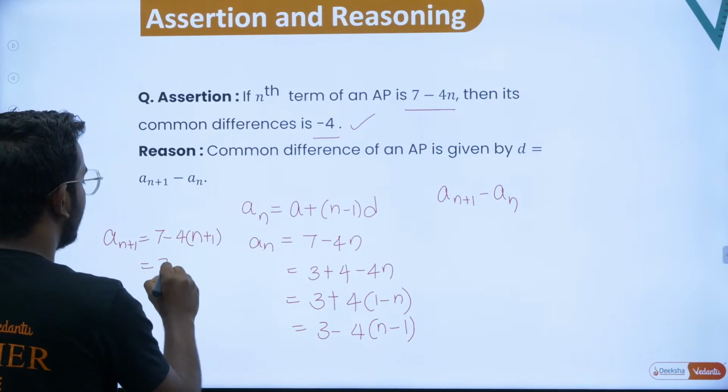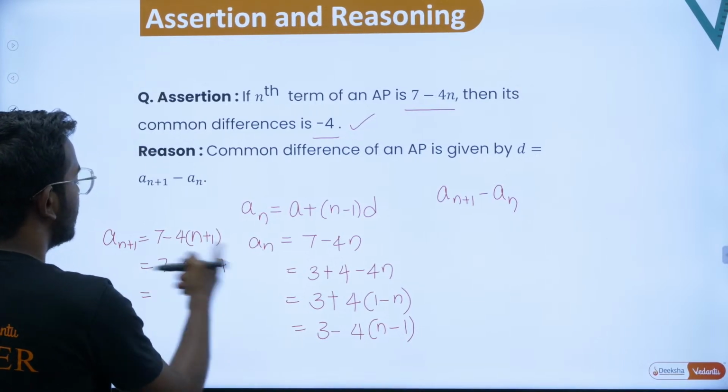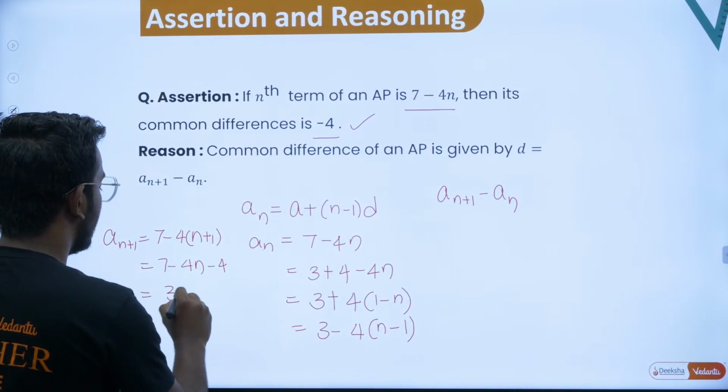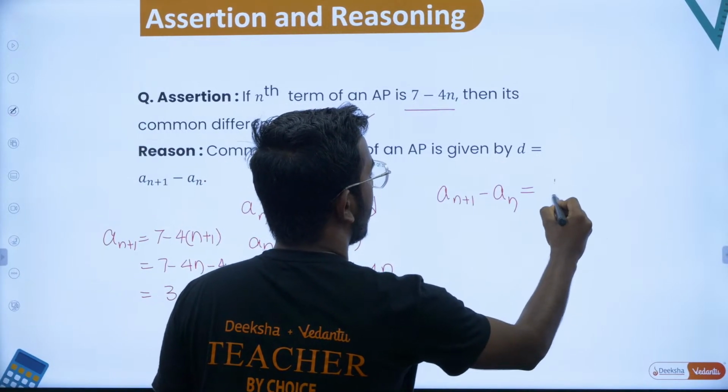What happens to this? 7 minus 4n minus 4. That is nothing but 7 minus 4 is 3, 3 minus 4n.